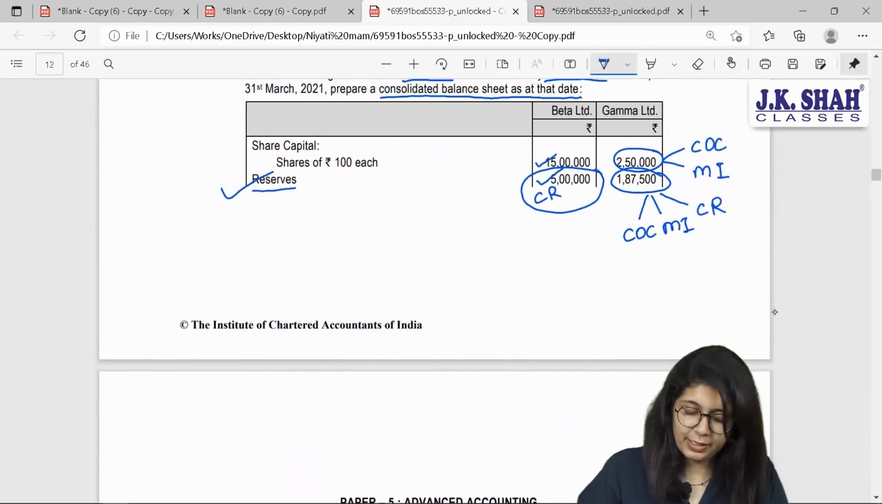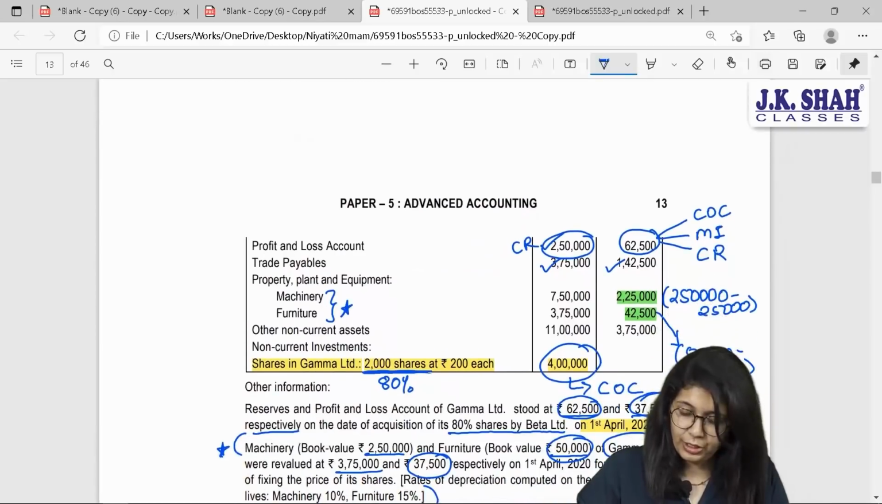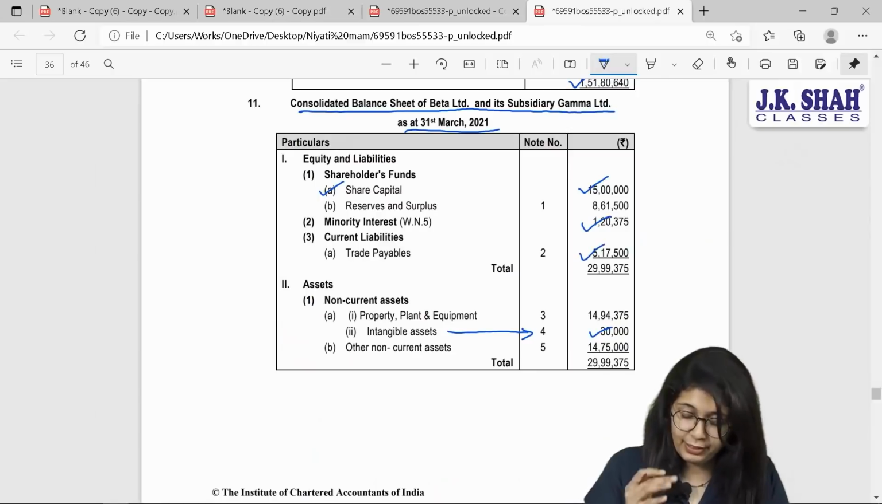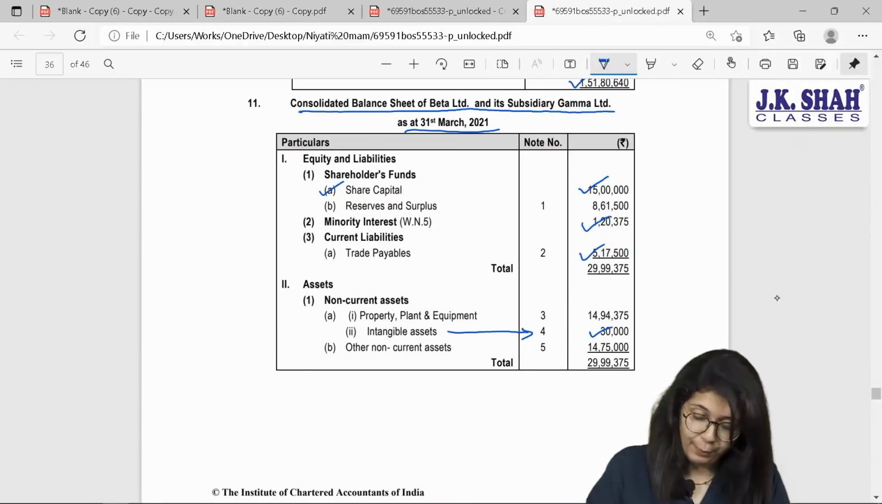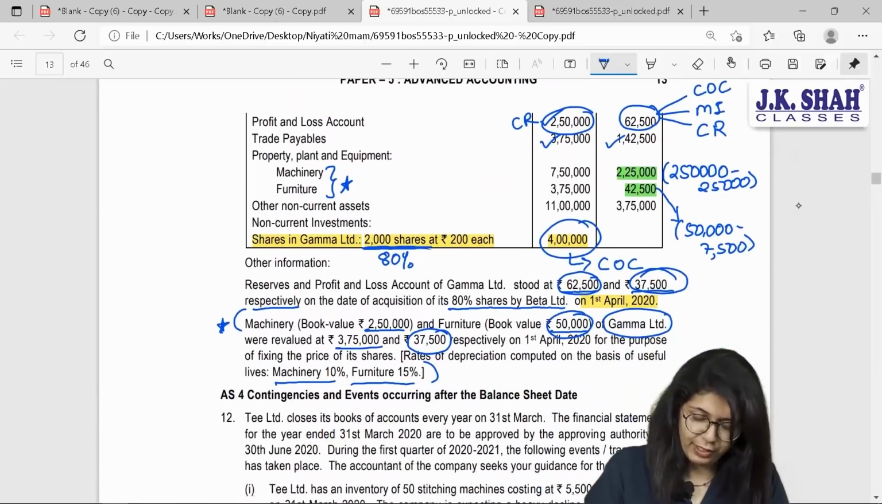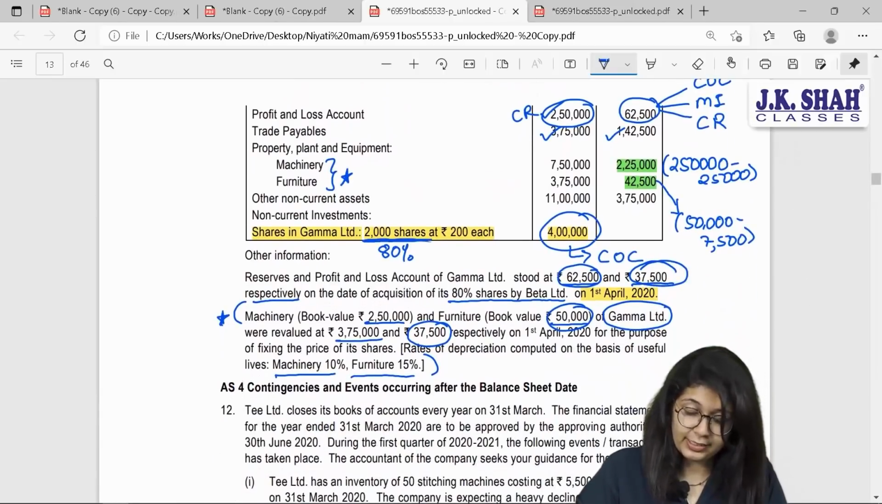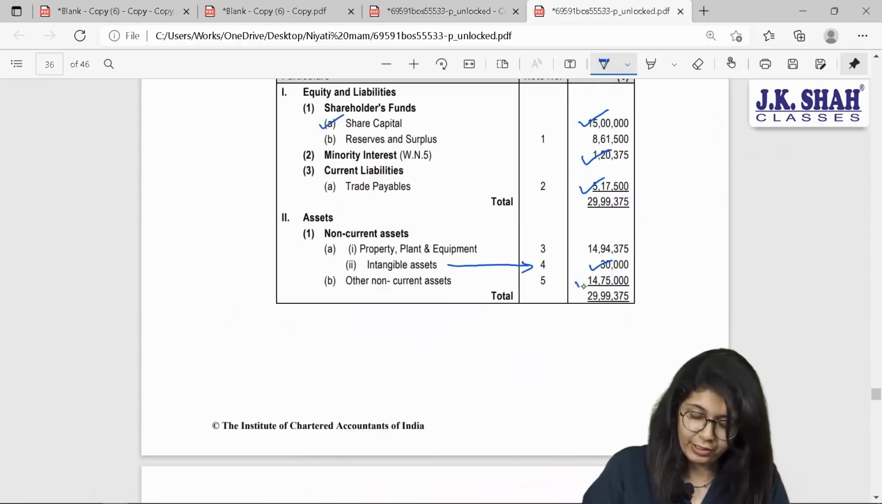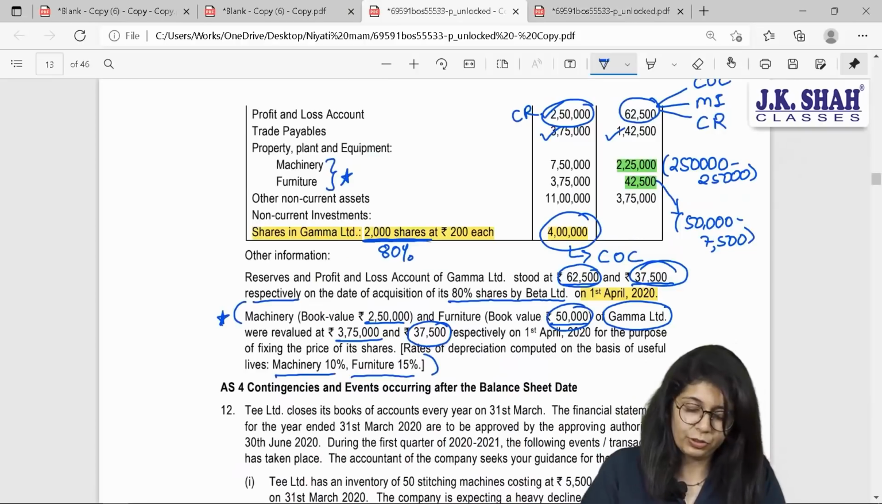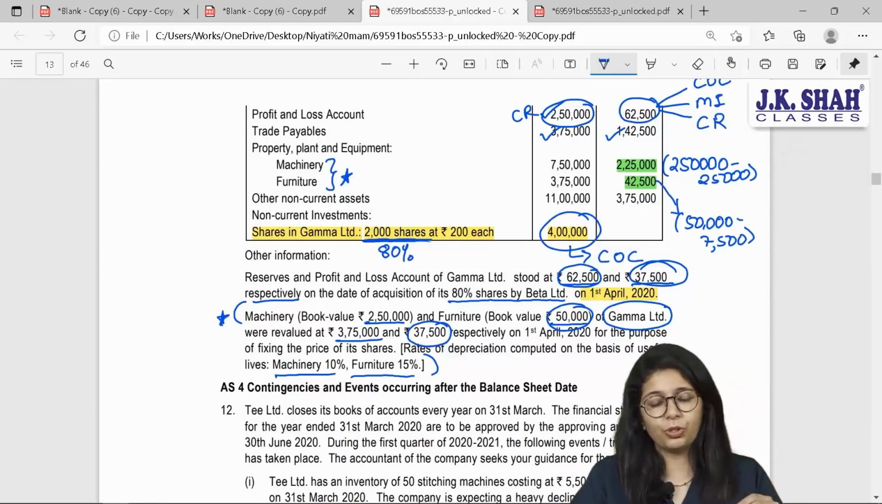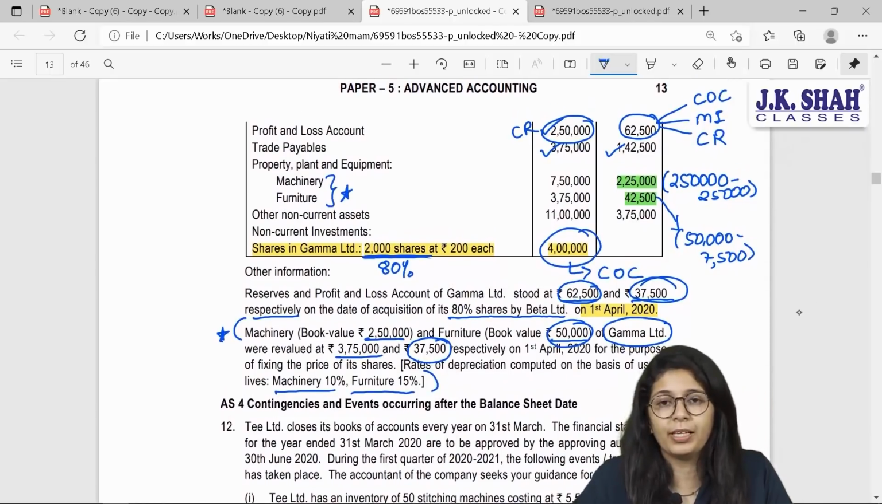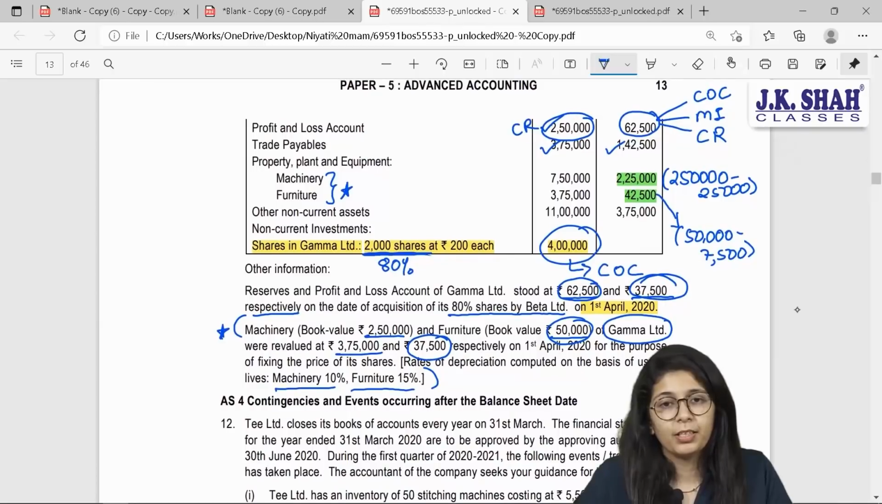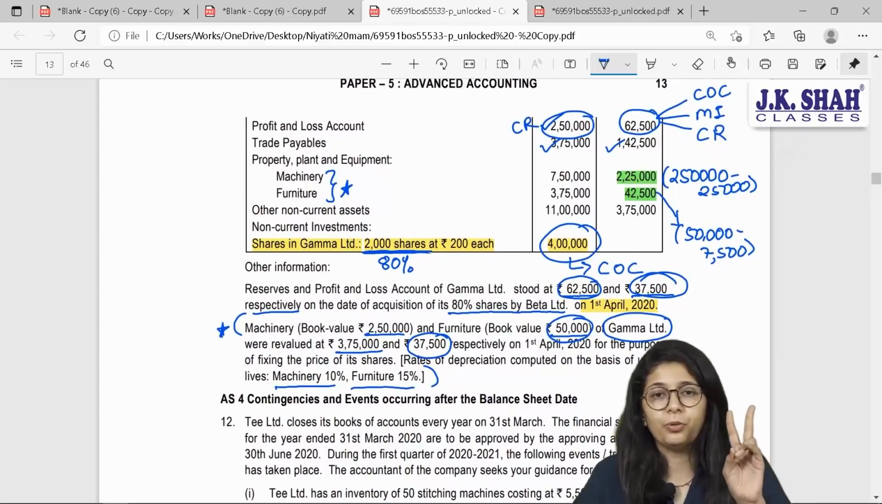Let us first complete the amounts which are easy. Trade payables. Is there any change in trade payables? No. 3,75,000 plus 1,42,500 will give you your basic figure of 5,17,500. Property plant will change, so we'll wait for that. Other non-current assets, 11 lakh plus 3 lakh 75 will give you 14 lakh 75,000, and this 4 lakh has been transferred to cost of control, whose net effect has been provided as goodwill. So now, which points are pending? Only 2, reserves and your P&L account.